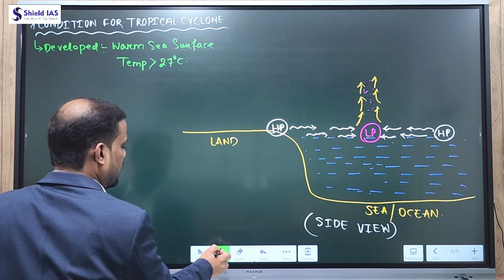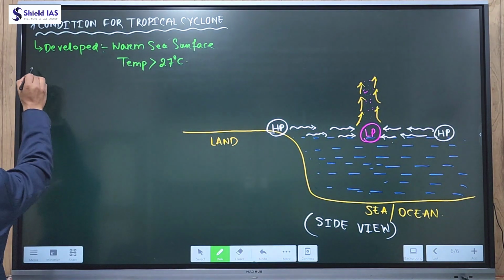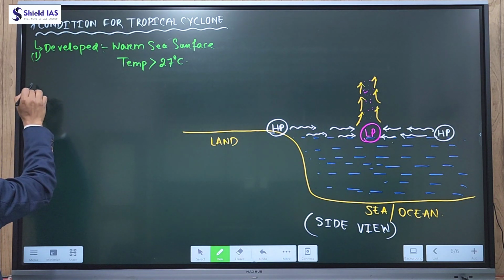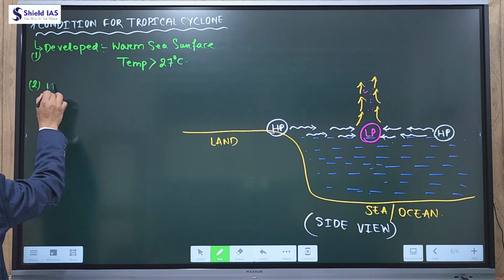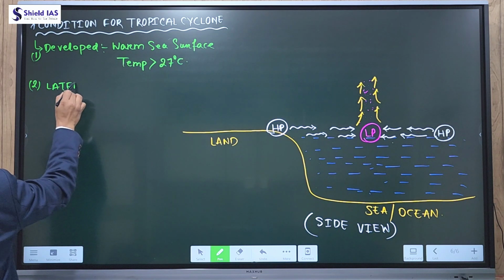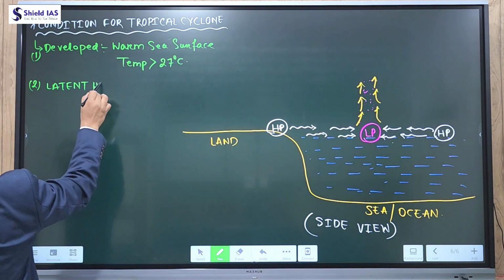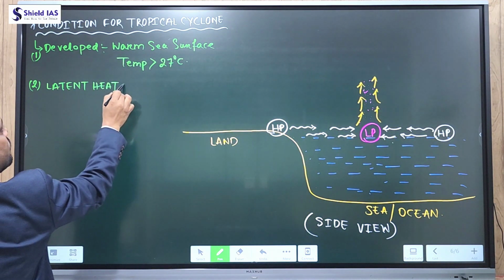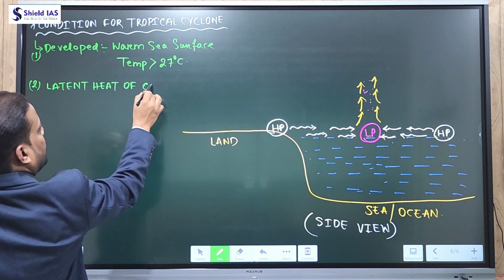So the second condition required for the formation of a tropical cyclone, so this is the first condition and this is the second condition, is the latent heat of condensation.